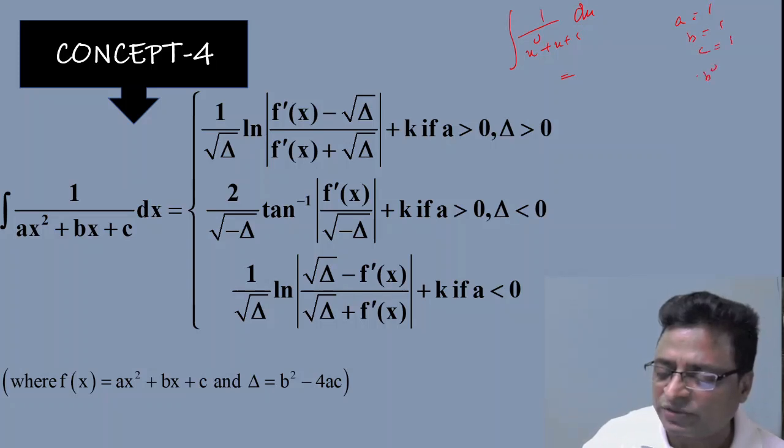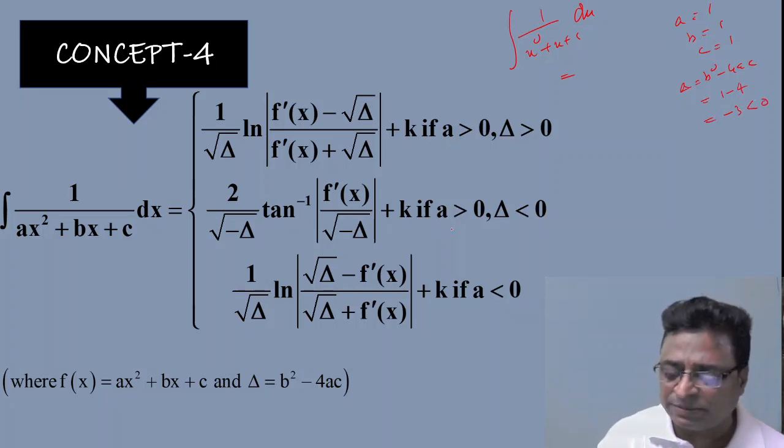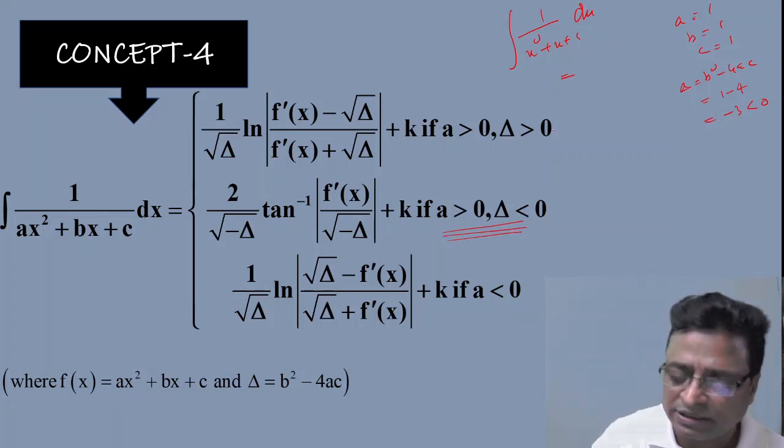So my b square minus 4ac, that is my delta. B square minus 4ac, that is what? B square means 1, minus 4ac means 4, that is minus 3, negative. So a is positive and delta is negative. So what could be the answer? So directly I can write my answer as what?